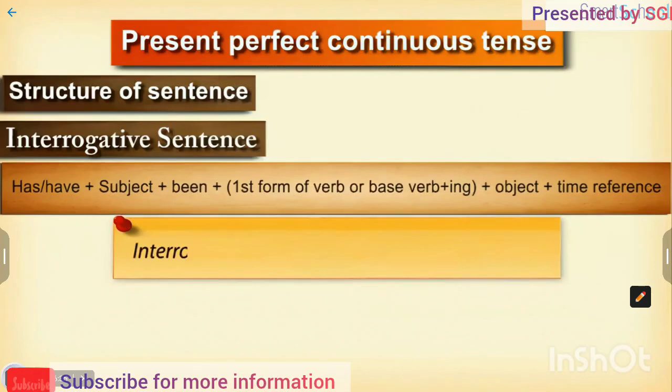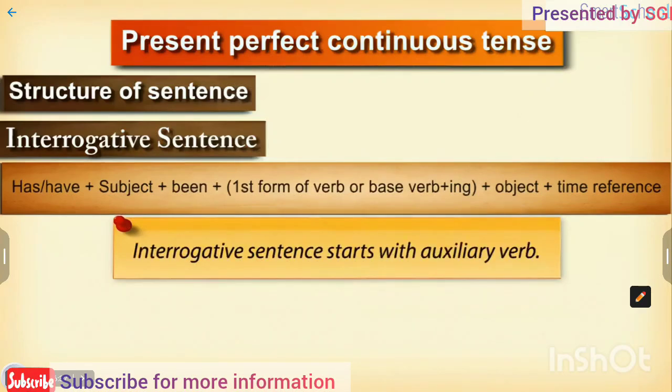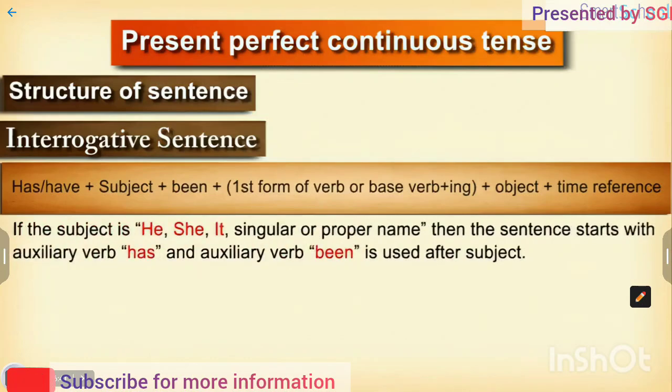Note, interrogative sentence starts with auxiliary verb. If the subject is he, she, it, singular or proper name, then the sentence starts with auxiliary verb has and auxiliary verb been is used after subject.